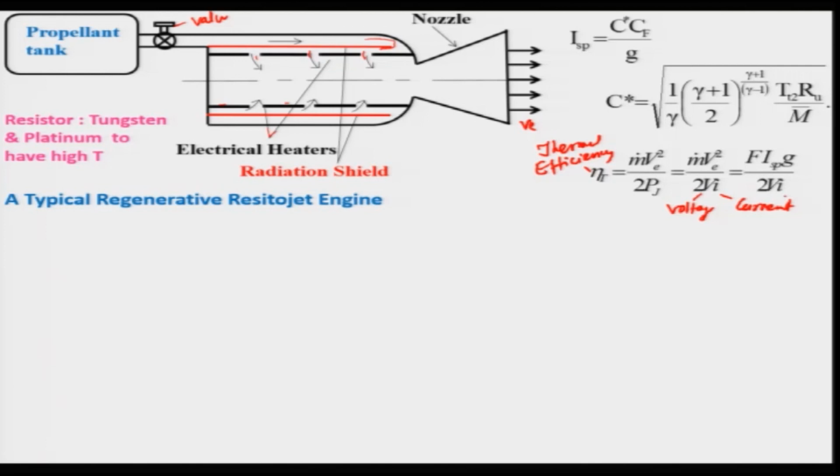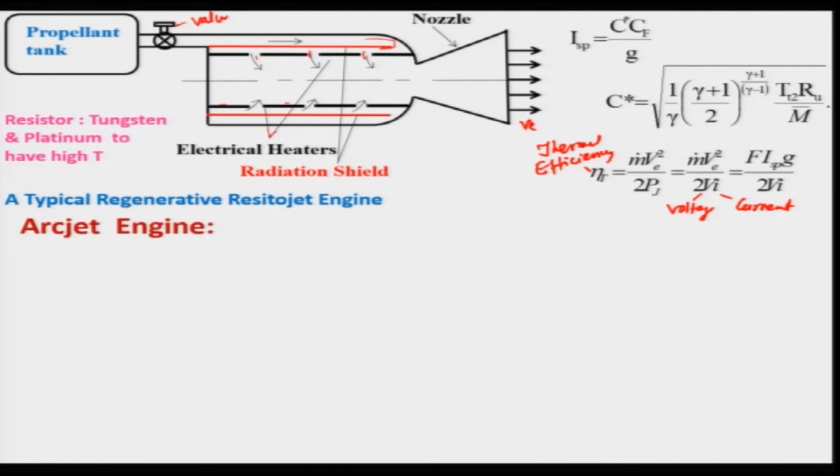And then you can express m dot Ve as basically F, and Ve as nothing but ISP times g, so you can get this expression very easily, and you can evaluate how good or how bad it is. The thermal efficiency should be high.